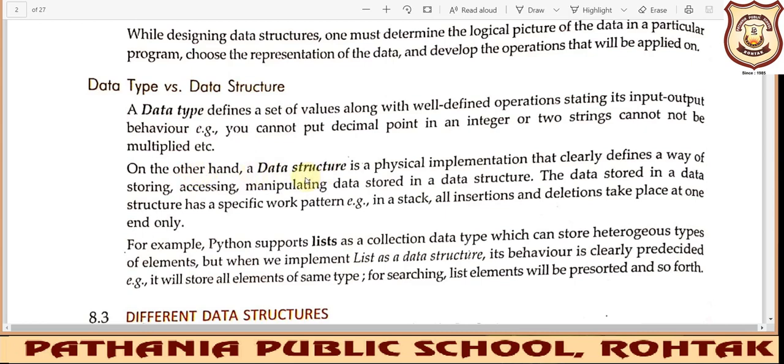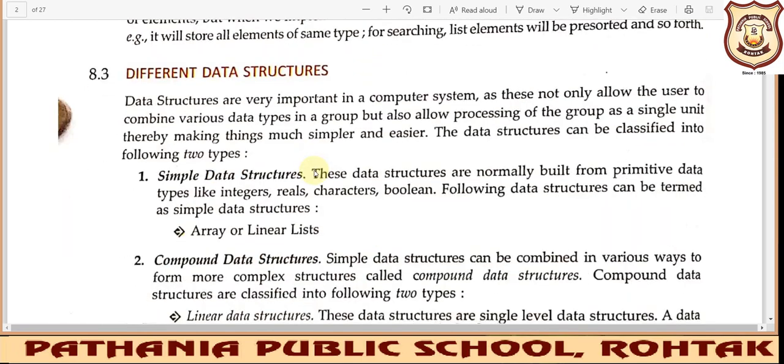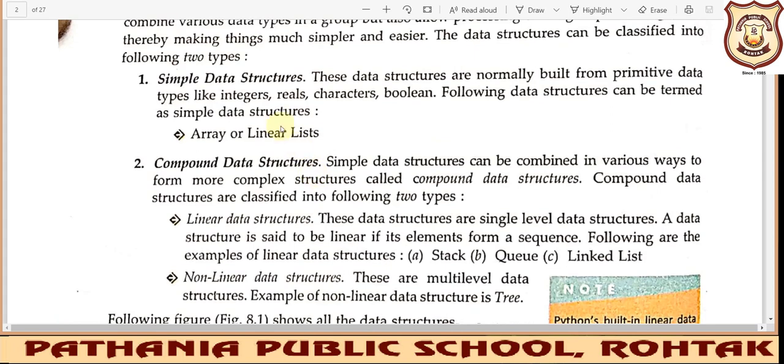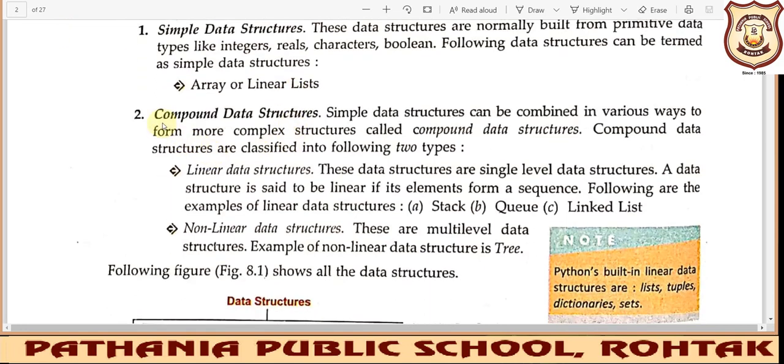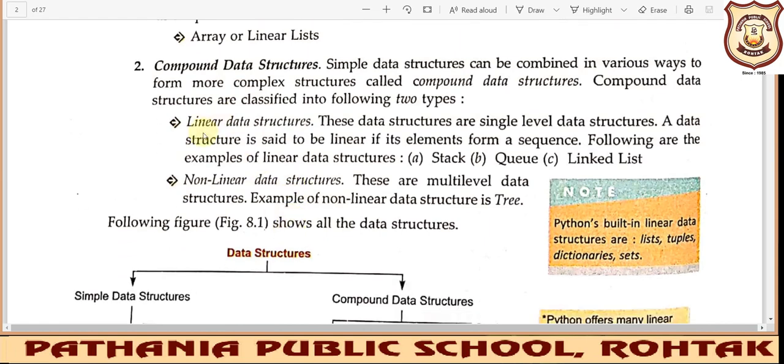And we have read various ways to store the data, like stacks, queues, linked list. Actually we have different types of data structure. One was your simple data structure, in which array and linear list we have already covered. Another type of data structure is your compound data structure, that consists of linear data structures and non-linear data structures. In linear data structures we have already read stacks, queues and linked list.